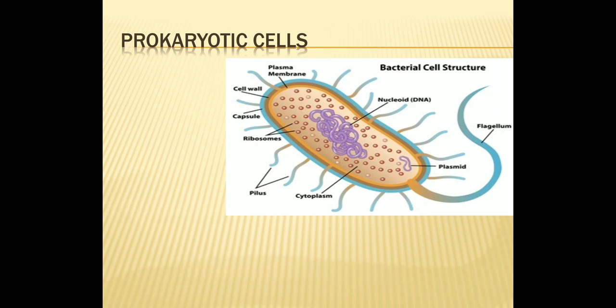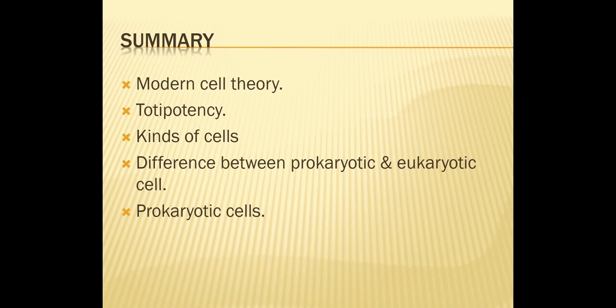So we have completed the details of the prokaryotic cell. Let's see a quick summary of what we studied today. Today we started with modern cell theory. Then we studied totipotency. Then kinds of cells, in which we studied two different types, prokaryotic cells and eukaryotic cells, and we studied them in detail in the form of differentiation. Then we studied the details of prokaryotic cells. So let's stop here. I hope you understood the topic.